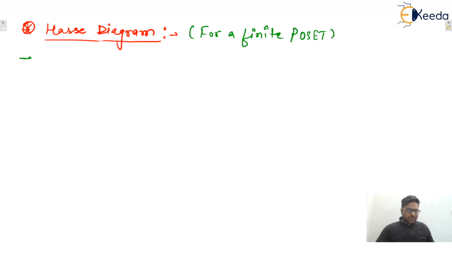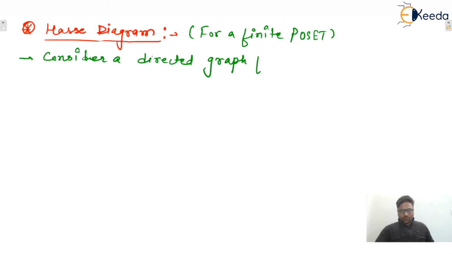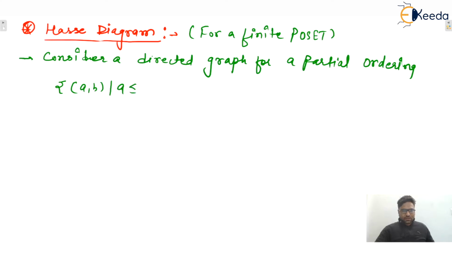So let us consider, guys, a directed graph for a partial ordering that is given as (a, b) such that a is less than or equal to b on the set {1, 2, 3, 4}, isn't it?